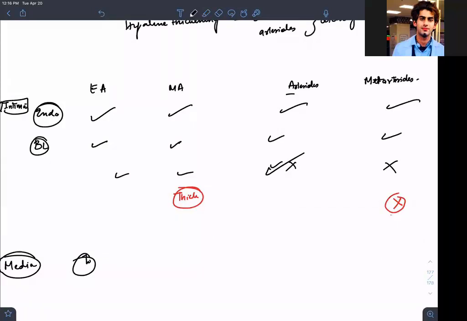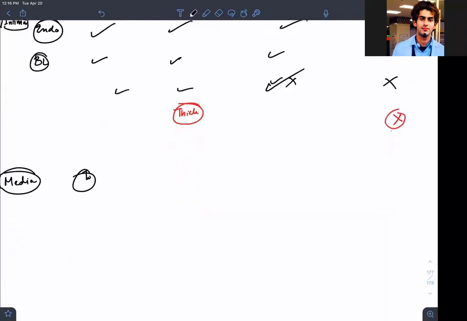So media has smooth muscle cells, which have elastic membranes in between them, interspersion. Which of the following is having the interspersion of elastic membranes in between the smooth muscles? Very nice answer. It's elastic. So elastic arteries will have smooth muscle cells interspersed between elastic membranes.